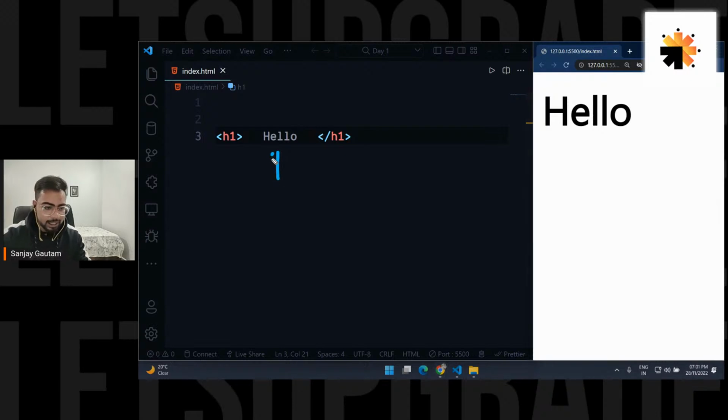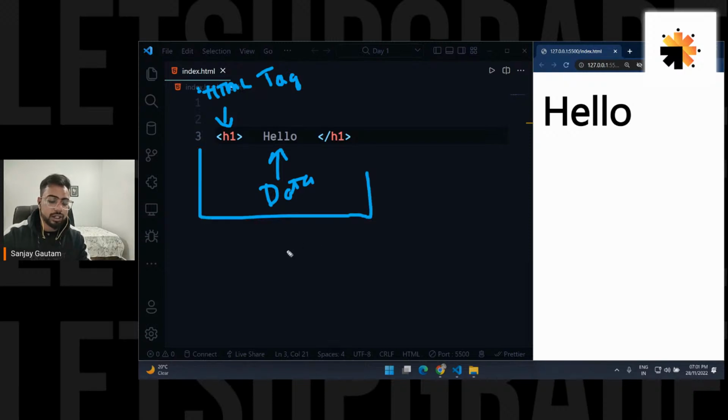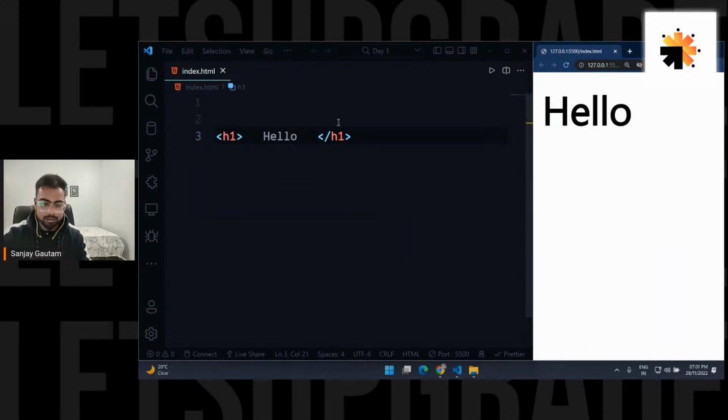So here this is our data and this is our HTML tag, okay. And by combining these two things, we are actually creating an HTML element. Now let's understand this HTML element in a little bit more depth, and then we are going to learn about so many tags. Not all, because we have thousands of tags, but we will understand how these tags actually work.